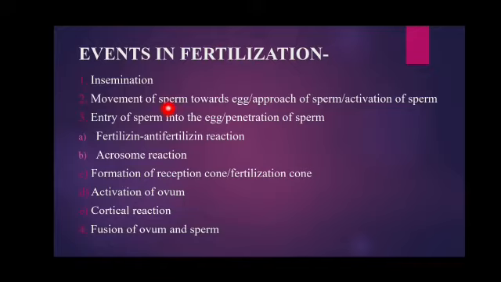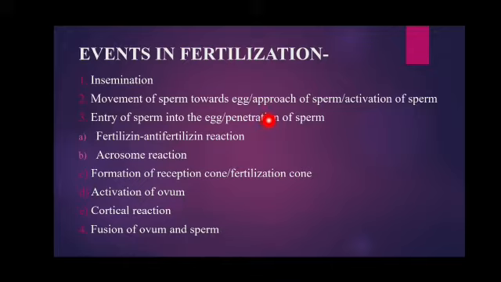So first is insemination, that is the deposition of sperm in the vagina of the female. Second is the movement of sperm, or you can say approach of sperm. What will occur after deposition? The sperms have to become active, and there is a shortening of their number, because millions of sperms are released but only a few hundred are able to reach the fallopian tube. So all these changes come under the movement of sperm.